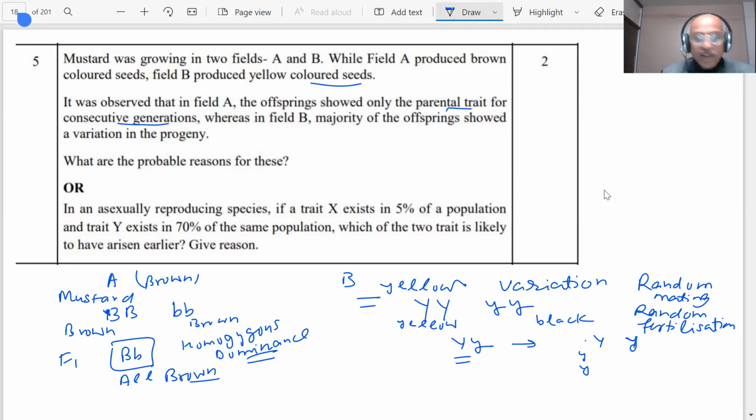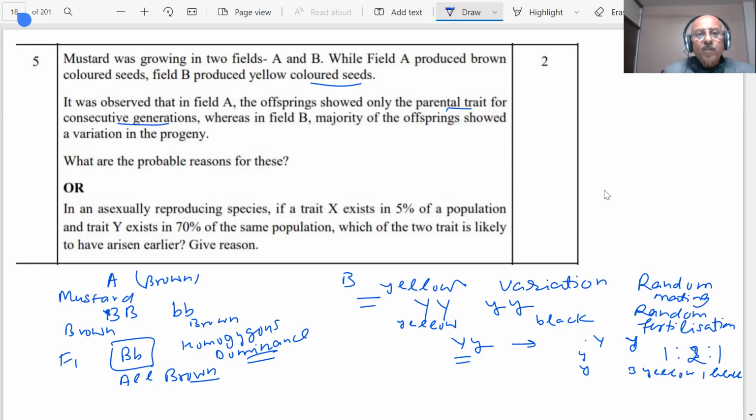So you will get first law of the variation, 1:2:1 ratio. So you will get 3 yellow and 1 black in the first case of fertilization. So what further, you will get more and more traits as more fertilization, more generations will be produced.